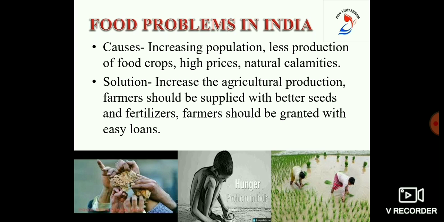To solve all these problems, the government must take initiative by providing good quality seeds, farming tools, fertilizers and pesticides to the farmers. In addition, farmers should be granted loans with less interest or without interest. And the government should educate farmers on effective farming practices. And also farmers must be provided insurance in case of crop failure due to drought or floods. If the above mentioned points are considered by the government, then food production will go up in our country.